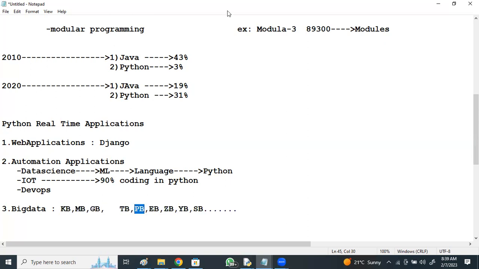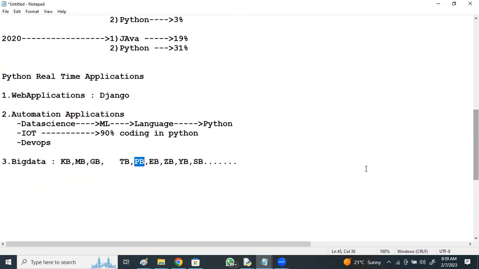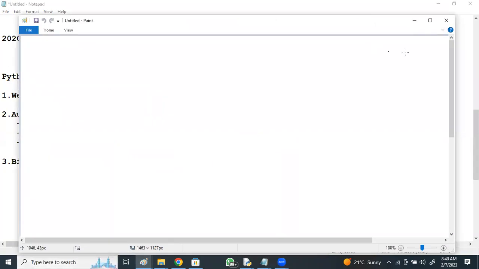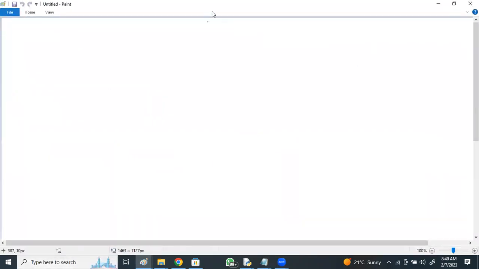Do you think petabytes or exabytes of data are getting generated in the current world? Yes. Petabytes of data are generated, right? An example of petabyte data generation is social media like Facebook, with millions of users. In a minute, how many posts and videos are circulated? Each and every post and video has to be stored, right? So data generated by Facebook won't be in MBs or GBs, but petabytes of data.